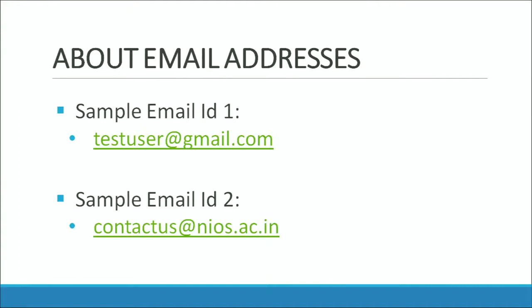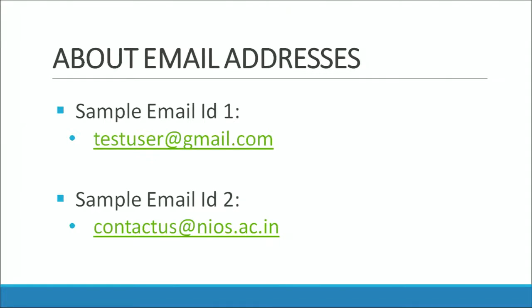First one is testuser@gmail.com and another one is contactus@nios.ac.in. So in the first email, as you can see, this complete thing that is mentioned here is called an email address, which is testuser@gmail.com. Testuser is called the username. @ is required in any email address. @ allows you to distinguish between the username and the domain. So anything that follows the @ symbol is called the domain. Here gmail.com is the domain.